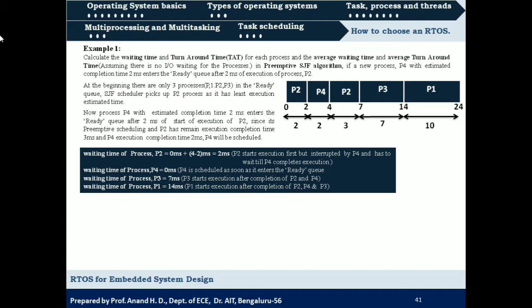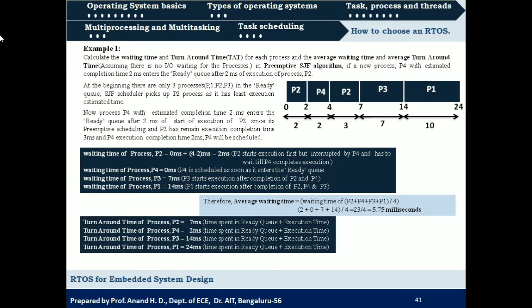So now what would be the average waiting time? It is sum of all these 4 waiting times of process P1, P2, P3 and P4 by total number of process, that is 4. So it will be 2 plus 0 plus 7 plus 14 by 4, which is 23 by 4 equal to 5.75 milliseconds. Okay. So next is what? We need to calculate turnaround time. So turnaround time is what? Sum of waiting time plus execution time.